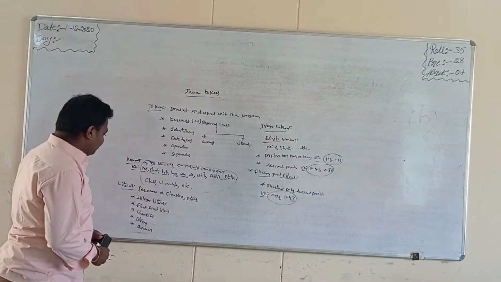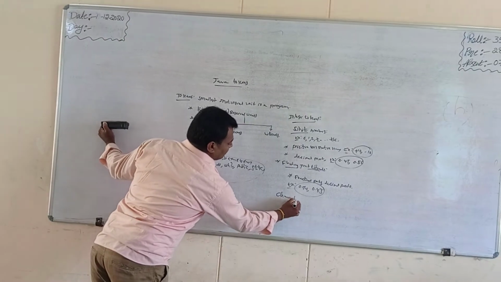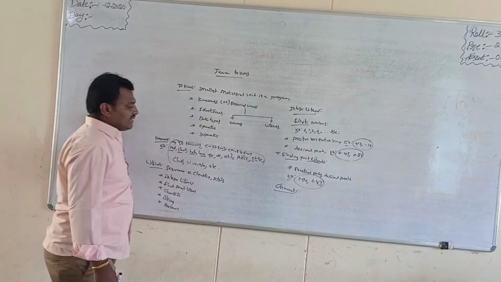Next one, I go for character literals. What is meant by character?